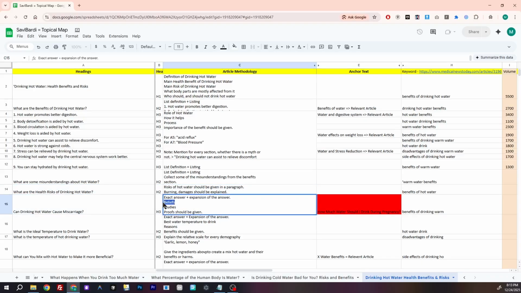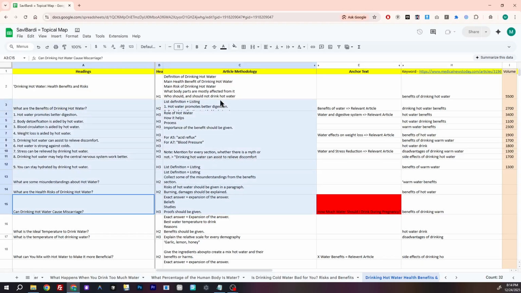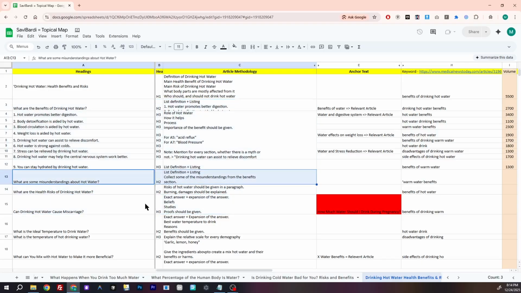Here we talk about the specific beliefs, or you can say the misunderstanding, then we prove it with studies, and also we give the proofs or researches to prove that this is correct or it's a misunderstanding. So all these things are connected to each other. This is slightly related to this specific question, but it's also a risky condition. So we expand from here.